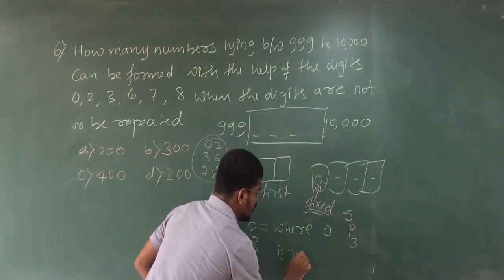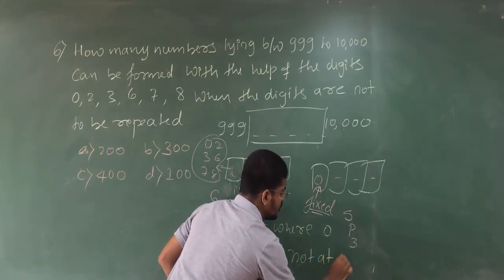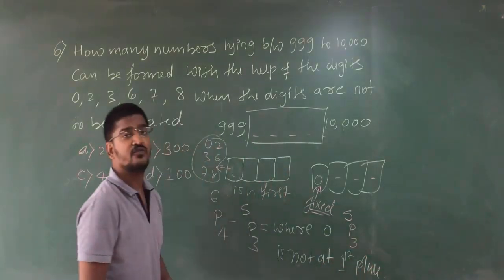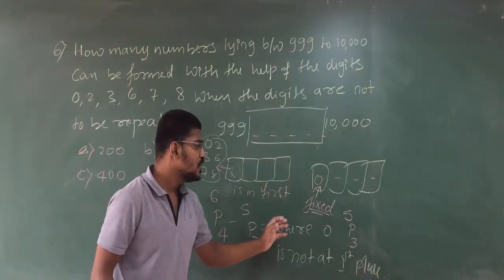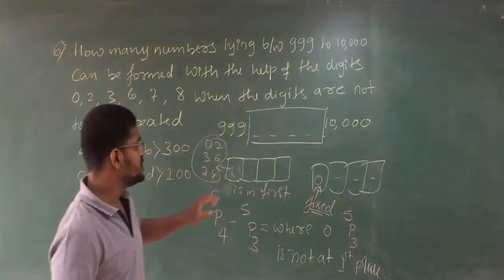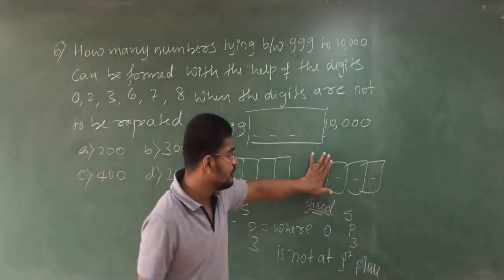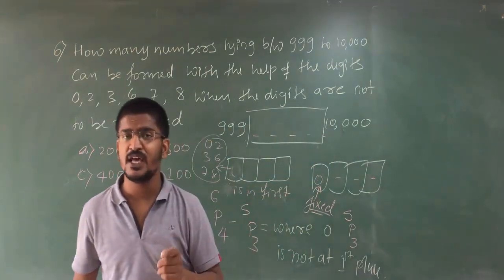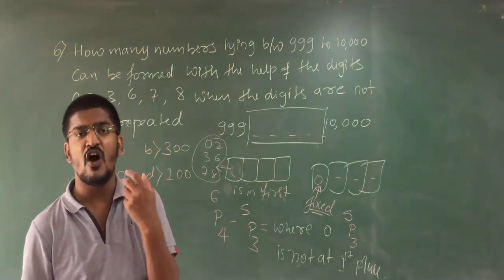If I solve this, you will get the cases where 0 is not at the first place, because if 0 comes at the first place, it will become a 3-digit number. Clear? If 0 comes at the first place, it becomes a 3-digit number, which we do not need.